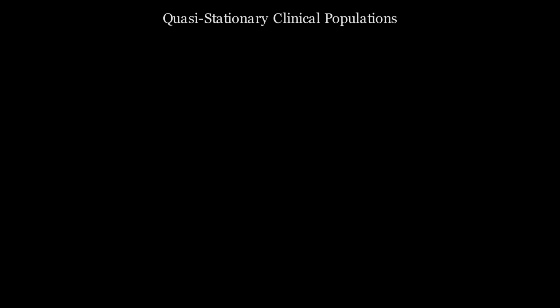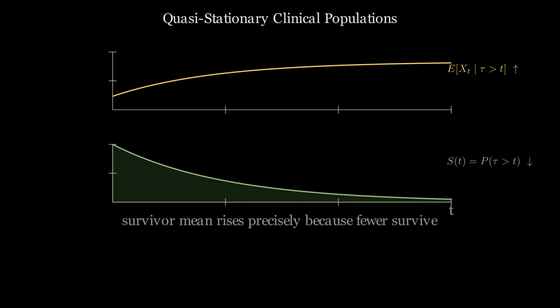In a patient cohort with certain eventual deterioration, the conditional outcome among survivors may rise toward better clinical states. This apparent improvement is pure selection. Only the most robust patients remain. Conditioning on patient survival describes the surviving subpopulation only. It does not mean the underlying disease process has improved.